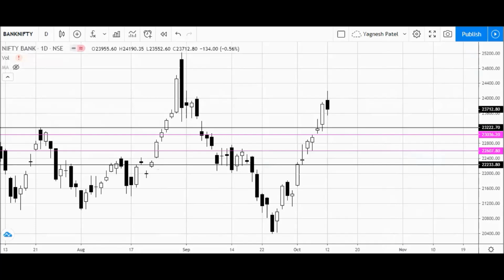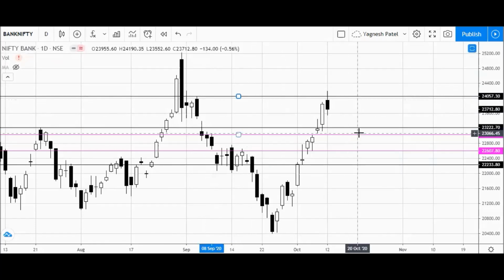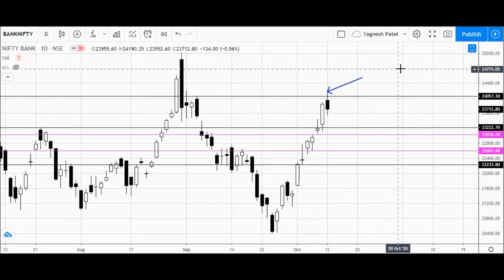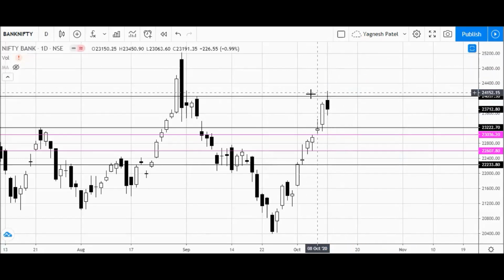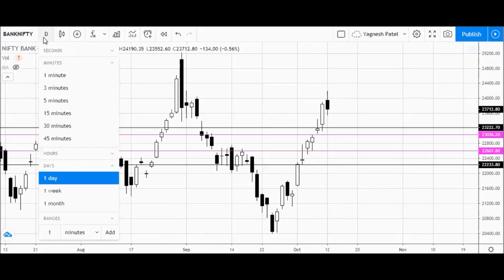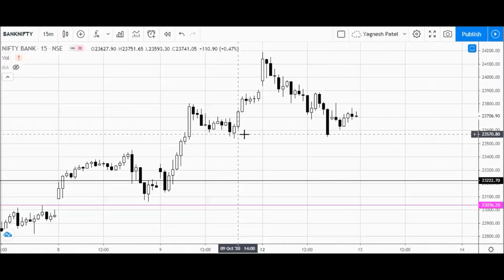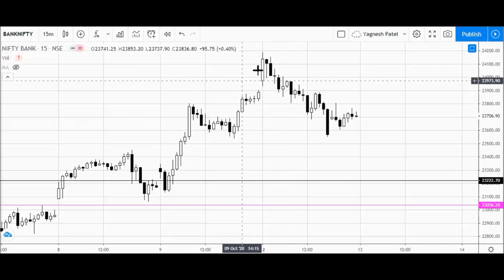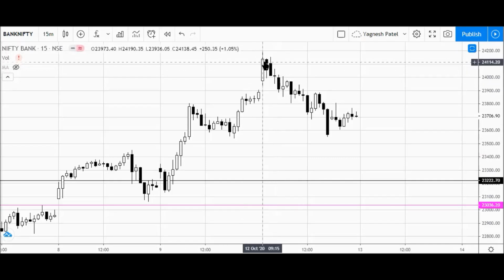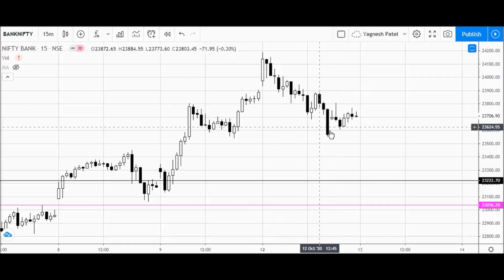But importantly, it has been placed near a previous resistance zone around 24,000, and 24,000 is also a round number resistance. We have seen some kind of price rejection in this area, which is not a good sign for bulls. Let me convert this to the smaller time frame, let's say 15-minute time frame, and we have seen a gap up opening, then the market heading towards the downside till the end of the day.